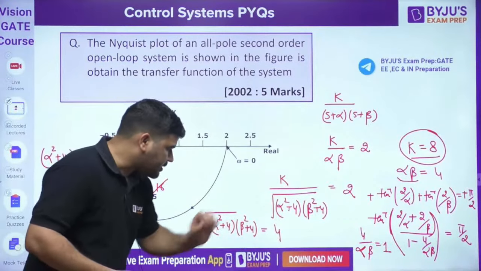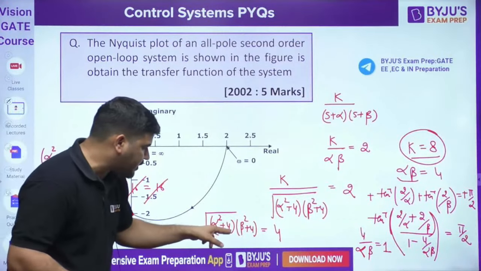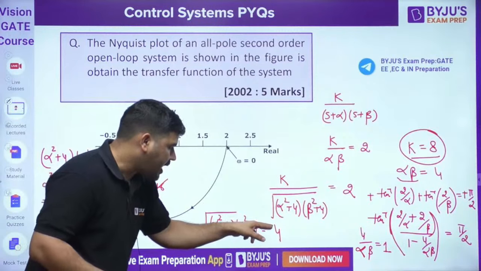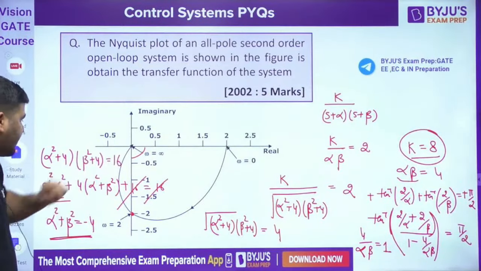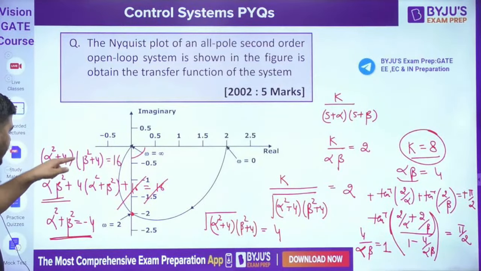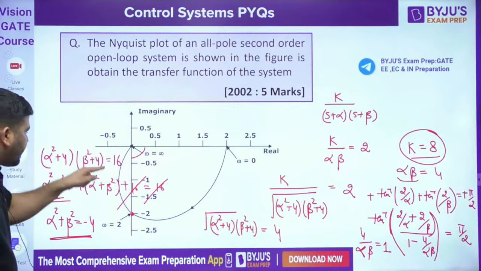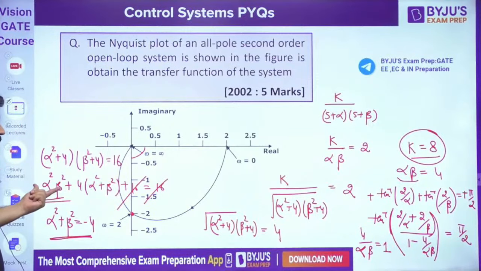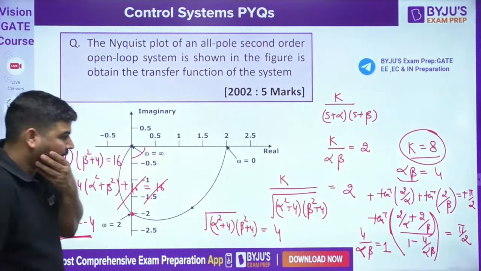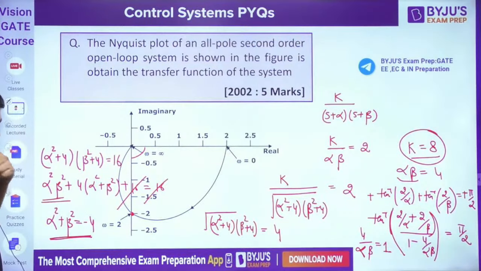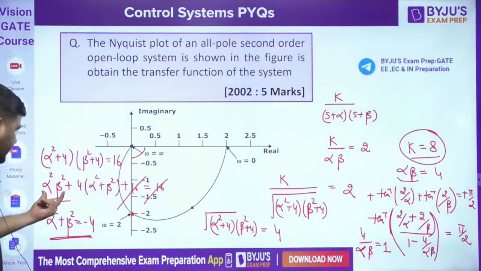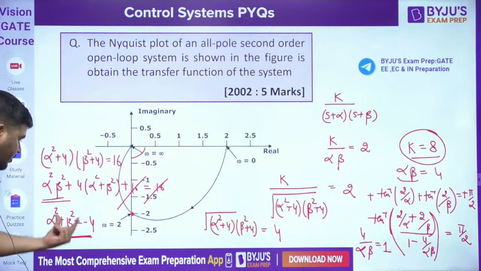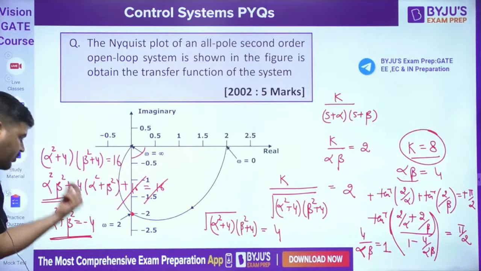Now if you take square on both sides, then what will you get? You will get (alpha square plus 4) into (beta square plus 4) has to be equal to 16. Now if you multiply, alpha square beta square plus 4 times (alpha square plus beta square) plus 16 has to be equal to 16. Now this is cancelled. So from there you can put this alpha beta value. Alpha beta is 4, so it will become 16. Now this alpha square plus beta square came out to be minus 4.